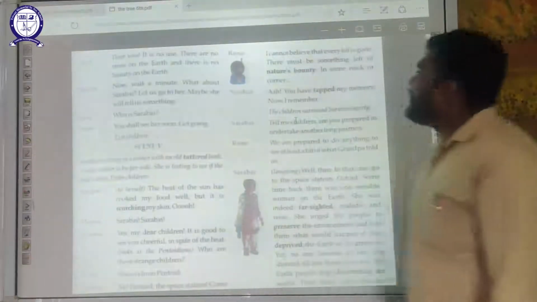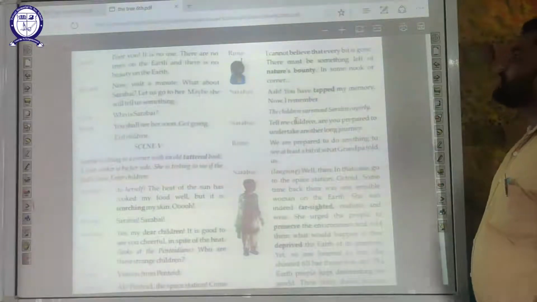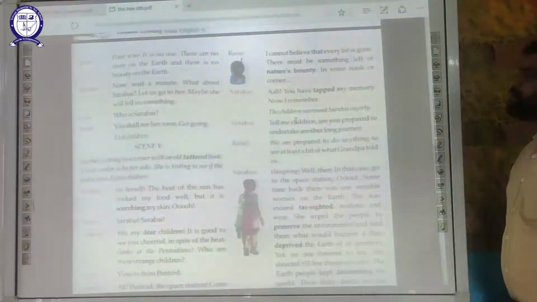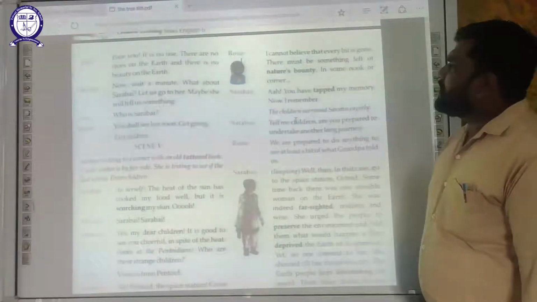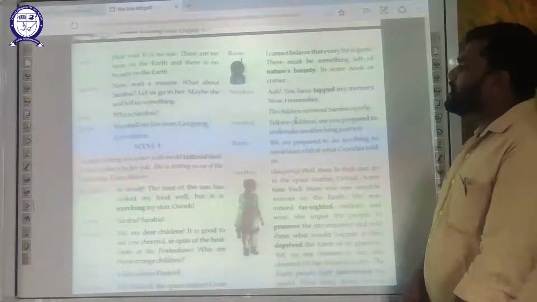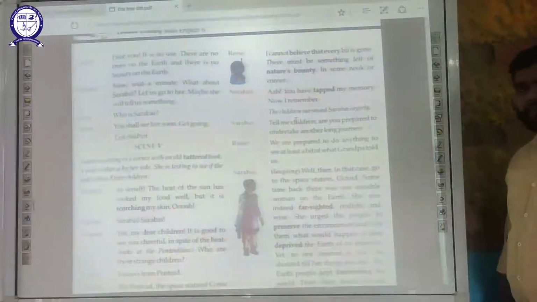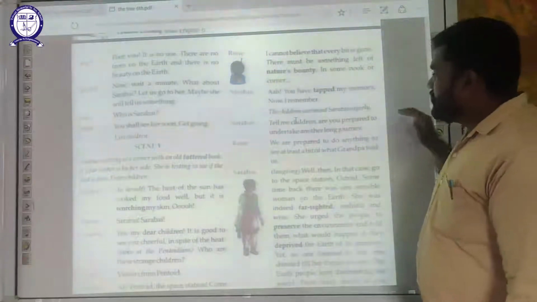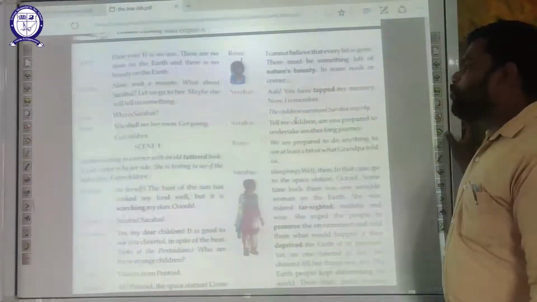Now Ron says, I can't believe that every bit is gone. There must be something left of nature's bounty in some nook or corner. Ron says, I can't believe that everything is gone. There must be something left here or there. Sarabai says, you have kept my memory. Yes, I got to know. I remember now. Now the children were eager to know what that was.